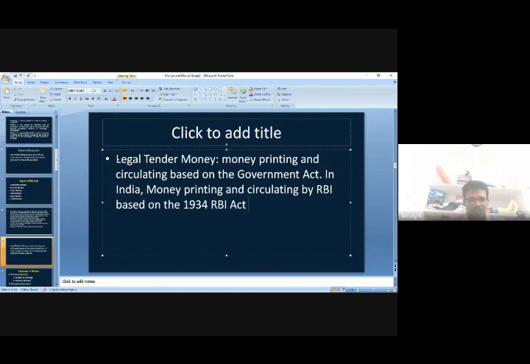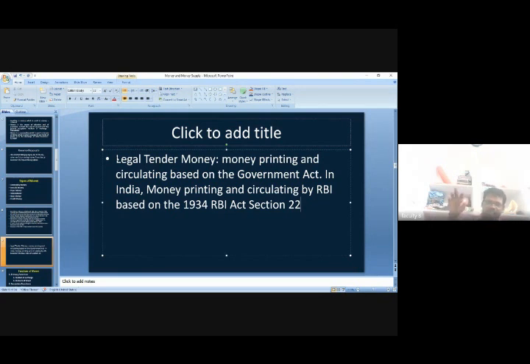According to the 1934 RBI Act, Section 22, our government gave the power to the RBI to issue the currency and to circulate the currency.